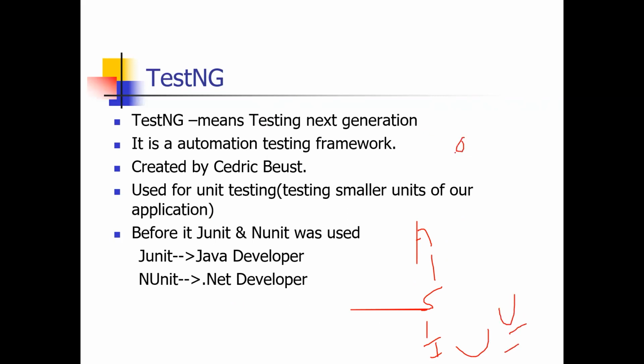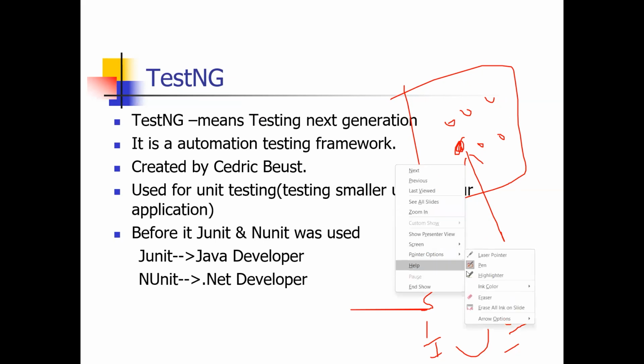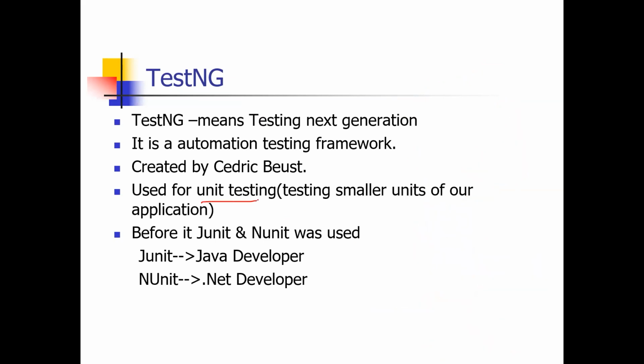The system is divided into such smaller parts. If there is an issue in one smaller part, it will corrupt the whole code. So testing at the smaller level, the unit level, is very important. It's a very big task, mostly done by developers. That is called unit testing, meaning testing the smaller units of our application. It is an important kind of testing. Now, before TestNG, what was used for testing units?